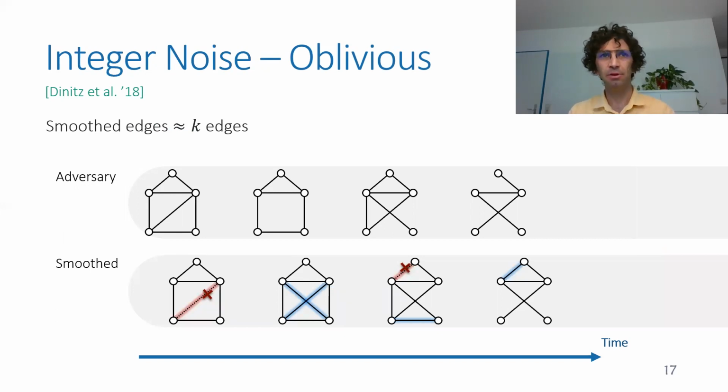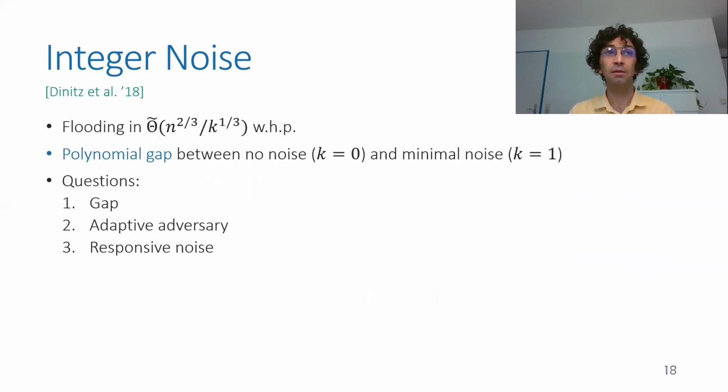And then flooding will happen on this sequence of smoothed communication graphs. Now, under this model, Dinitz et al. proved that flooding will take roughly n to the 2/3 over k to the 1/3 rounds with high probability. All the results today are with high probability, where the probability is taken on the smoothing decisions, on the random decisions of which edges to add or remove.